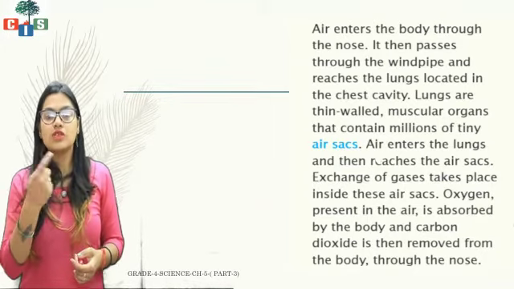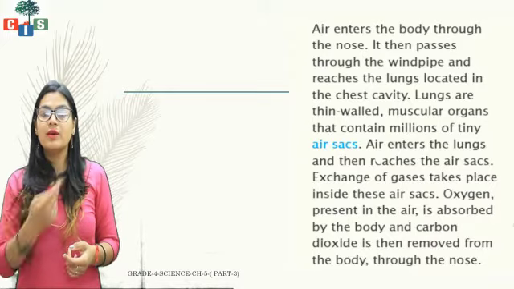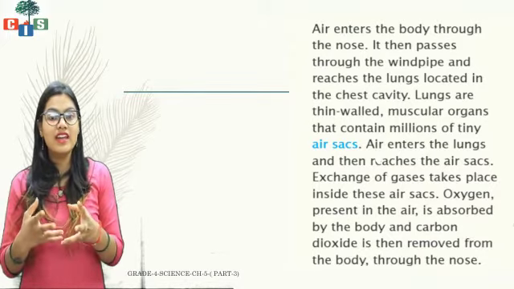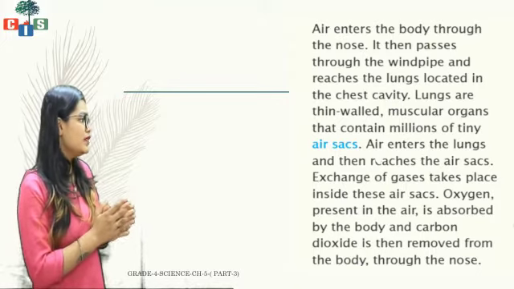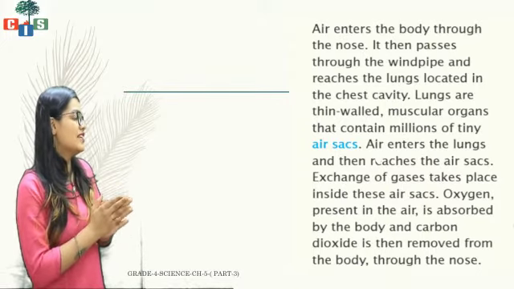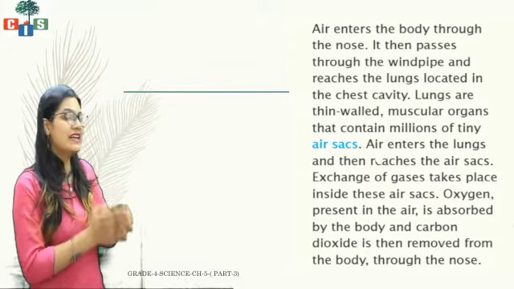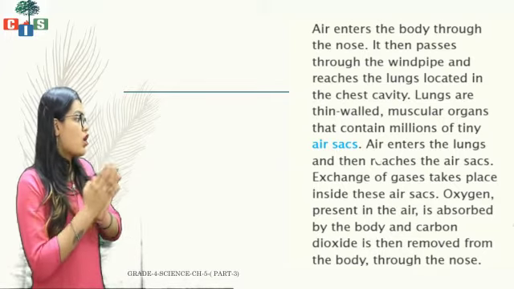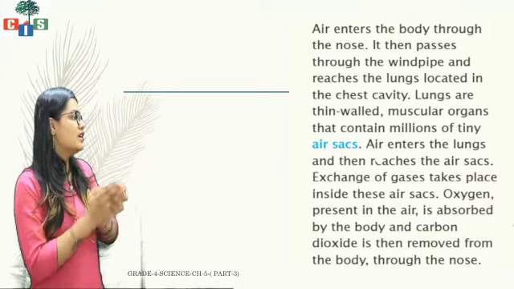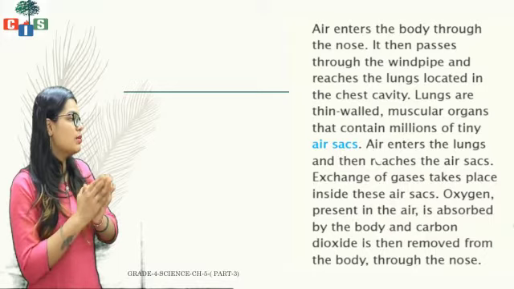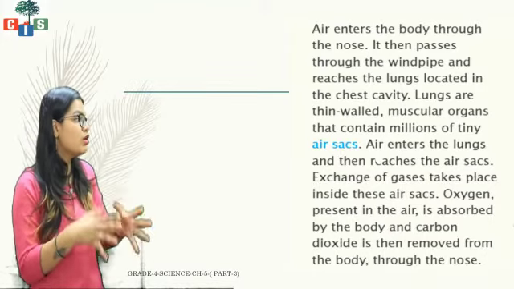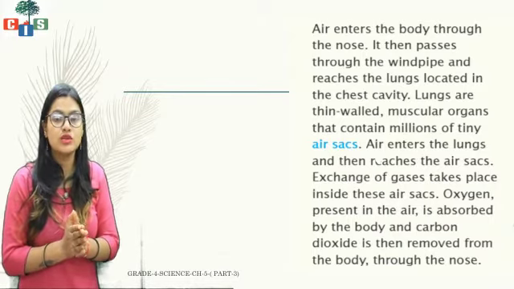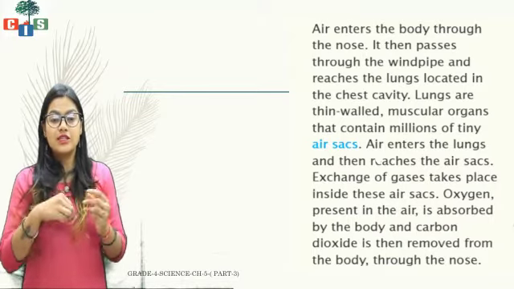From the nose it goes into the windpipe, from the windpipe it enters the lungs. But where in the lungs? In the air sacs. And then exchange of gases takes place inside the air sacs. Oxygen present in the air is absorbed by the body and carbon dioxide is then removed from the body through the nose.